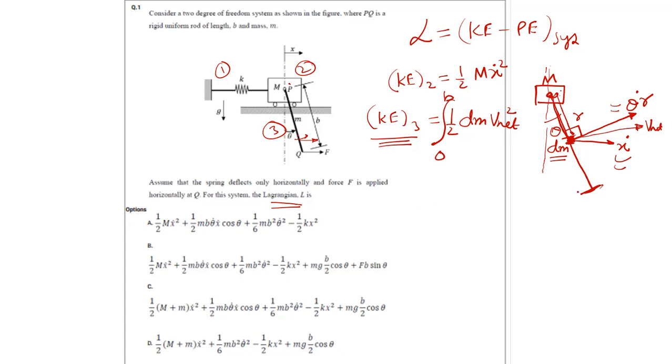So how to evaluate this v net? If we calculate, we'll come to know that this angle is theta. So v net square is nothing but x dot square plus (theta dot into r) square plus 2 x dot theta dot r into cos theta, right? V1 square plus V2 square plus 2 V1 V2 cos theta. This is a vector addition, simple. So if we substitute in this equation, it will become like this.